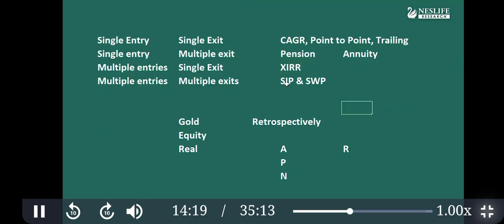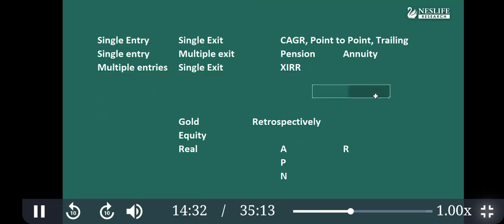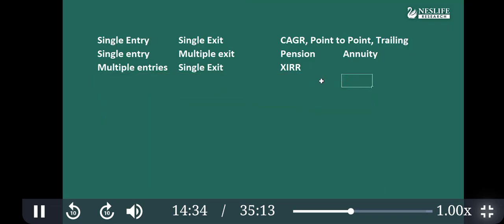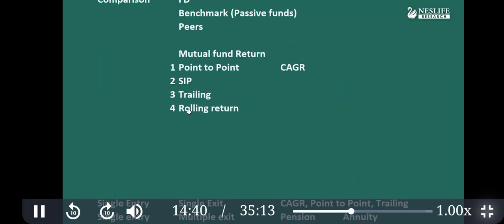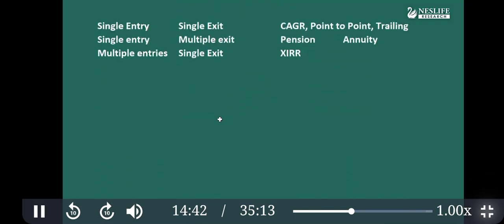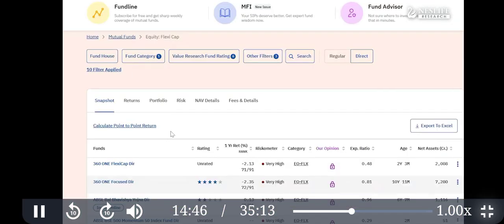These are all returns. Can there be multiple entries and multiple exits? Yes, when you do the SIP and SWP, that is also possible. But as of now, this is not required for you. You are in the wealth creation zone. So this XIRR we're going to discuss, and this point to point we are going to discuss. Rolling return is another type of return that we are going to discuss. So this was the theoretical background. Now let's go to the practical.